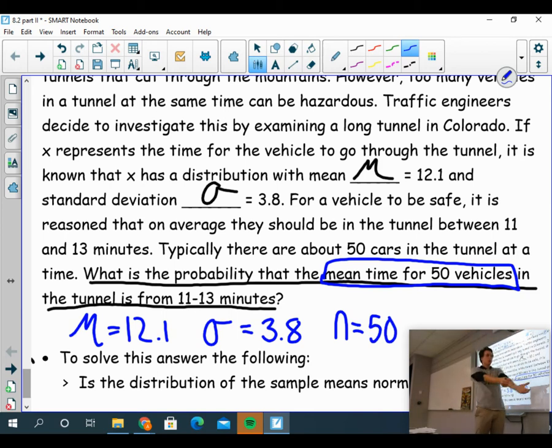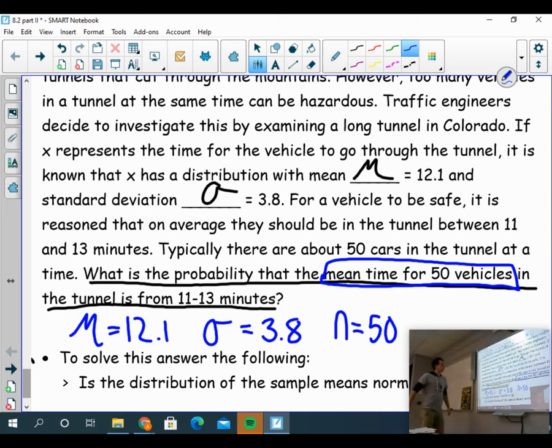We have our population distribution, then we have our distribution of sample means. We have a single car being taken out of the tunnel, out of all the cars that go through, or we have the average of 50 cars going through the tunnel. Do you see the difference there? Taking out a single car versus looking at the average of 50 cars. Looking at the distribution of those averages is the distribution of sample means. Looking at just the distribution of all the cars is the population.